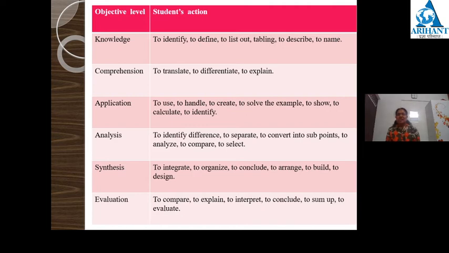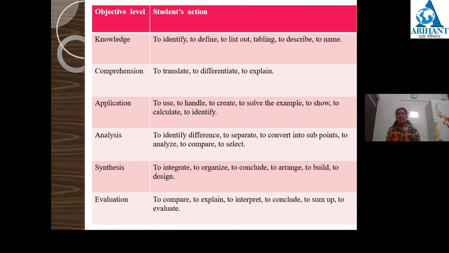Next level is synthesis, exactly opposite of the analysis. At this stage, students can organize things. They can arrange things, they can combine the sub points, or they can integrate things, they can arrange things properly, they can build, they can design also.